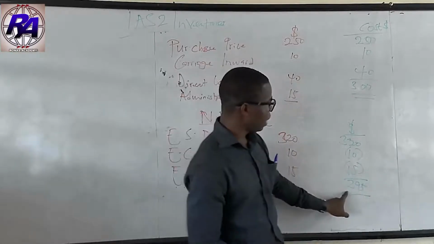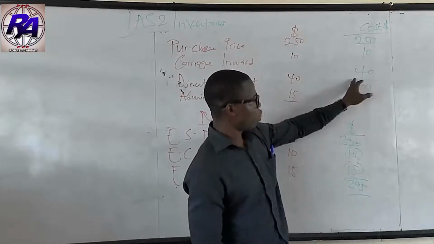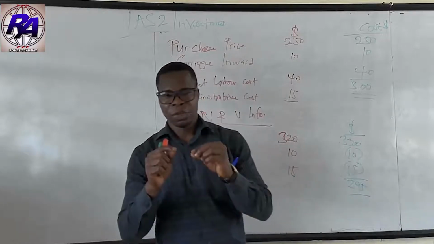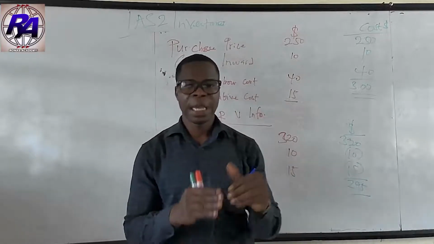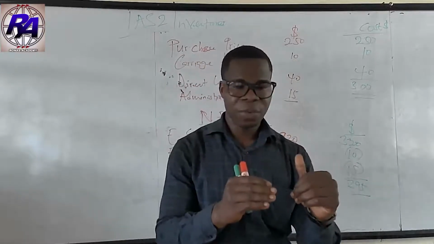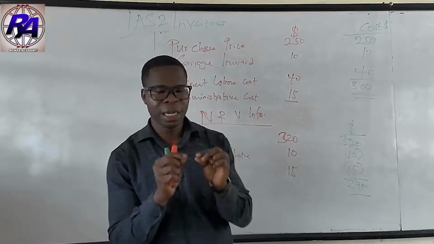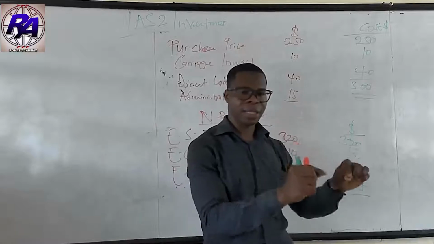Now, what happens to the difference between the cost and the net realizable value? Anytime you are dealing with inventories and the value that you present in the books of the entity is the net realizable value, then there is what we call the write down value.